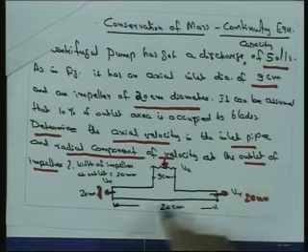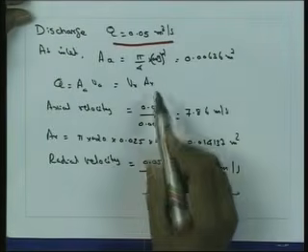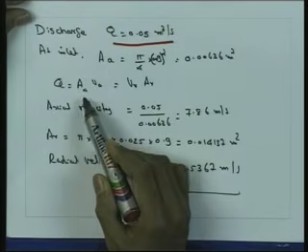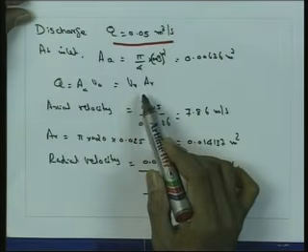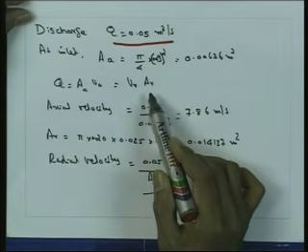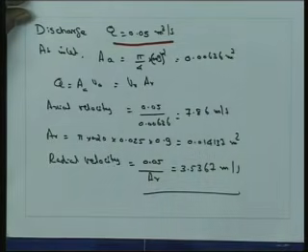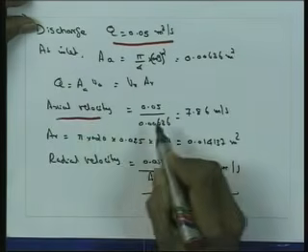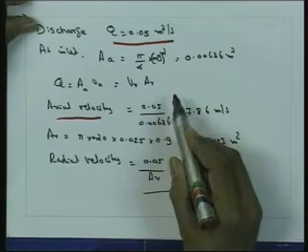So we can write Q is equal to A into VA is equal to VR into AIR. A is the area of cross section of the inlet, VA is the axial velocity, VR is the radial velocity and AIR is the area which we will be considering. The axial velocity can be obtained as follows: the discharge Q is known, that is given as 0.05 meter cube per second.